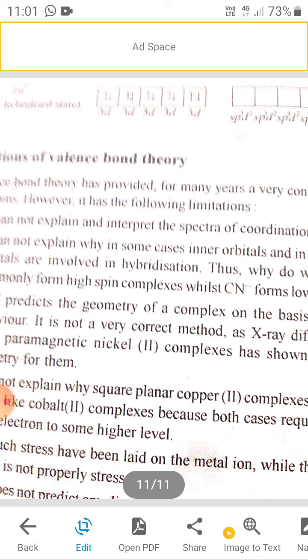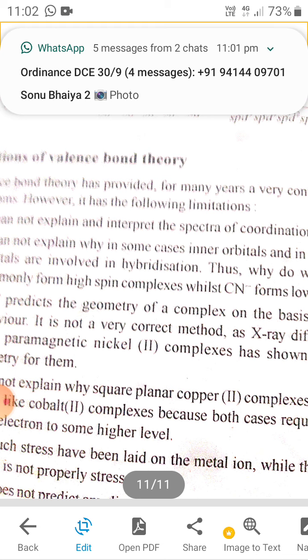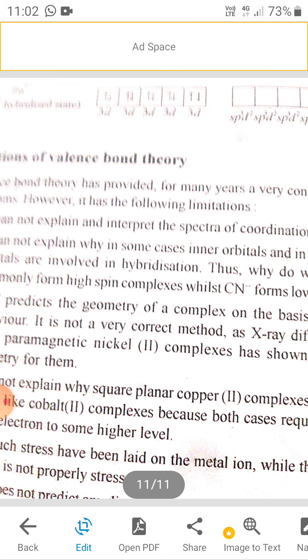The limitations of valence bond theory. Valence bond theory cannot explain the spectra. It cannot explain why some complexes are inner orbital and some are outer orbital. Valence bond theory predicts the geometry of a complex compound on the basis of its magnetic behavior, and it cannot give the X-ray diffraction.